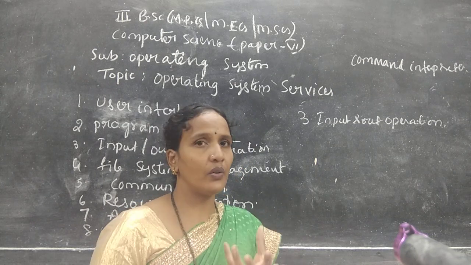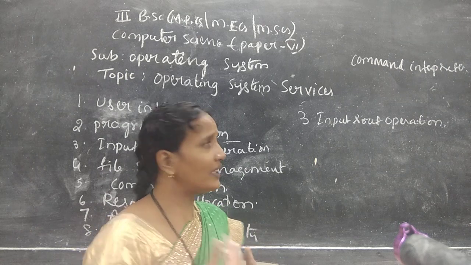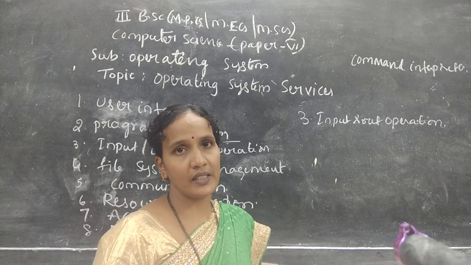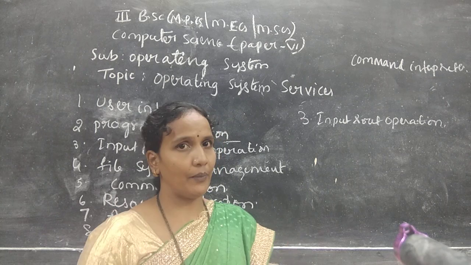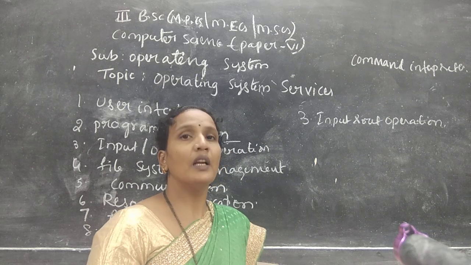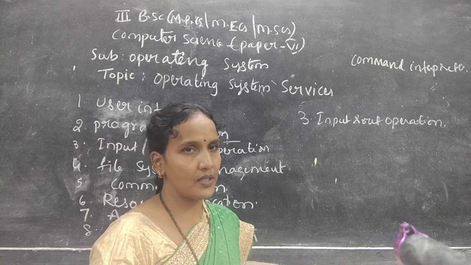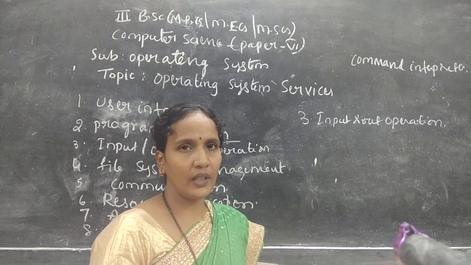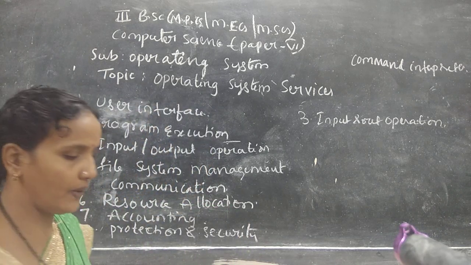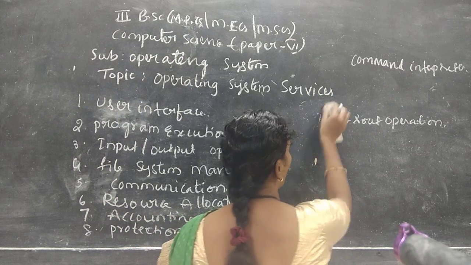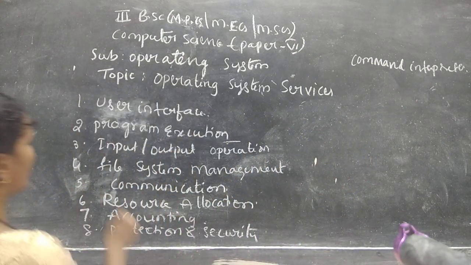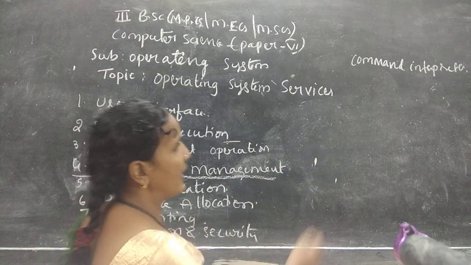or if you want to write content, what you need is a CD, that is a device. So the input can be a file or it may be a device, and the output can be any content or any device. But whenever any user or any program is requesting any input and output, it is the duty of the operating system to provide that to the user. So it also comes under the services of the operating system. Here, what service is the operating system providing? Input and output. The next and fourth one is file system management.